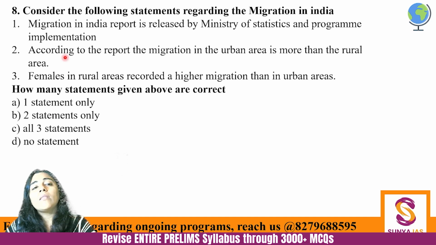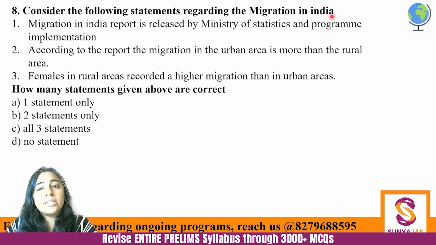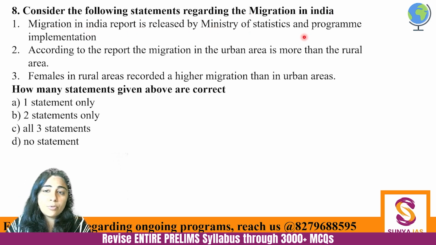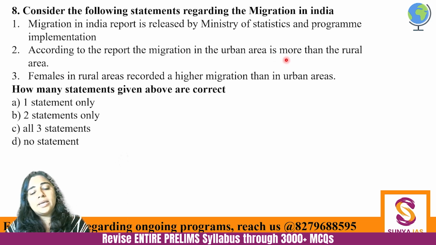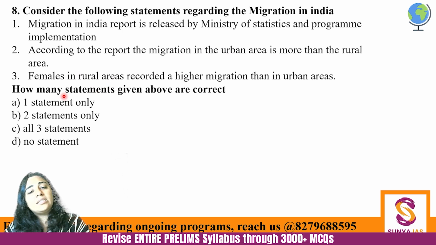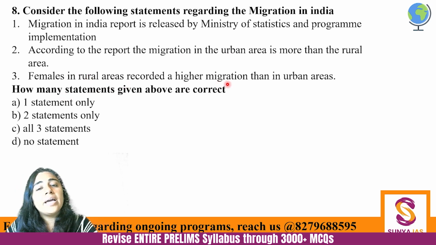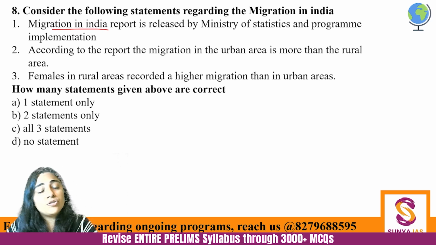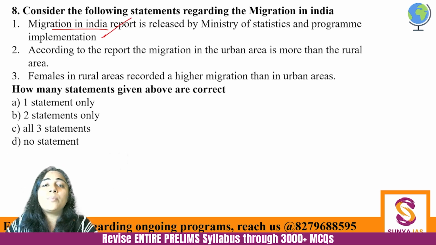Next one. Consider the following statements regarding migration in India. Migration in India report is released by the Ministry of Statistics and Program Implementation. According to the report, the migration in urban areas is more than the migration in rural areas. And third, females in rural areas recorded a higher migration than in urban areas. How many of the given statements is or are correct? So first is absolutely correct. The State of World Population report is by the UN Population Fund. Similarly, the Migration in India report is by the Ministry of Statistics and Program Implementation.